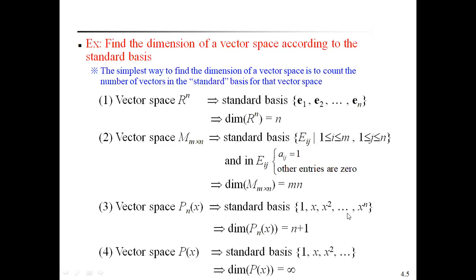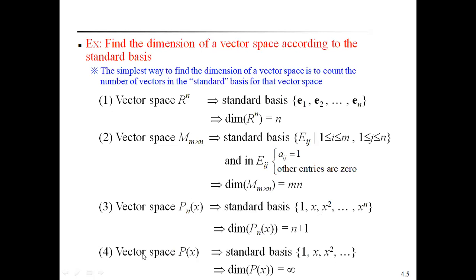Here x, x square, up to x power n, n elements, including 1, we get n plus 1 elements in the standard basis. That's why dimension of the polynomial space Pn(x) equal to n plus 1. This is the simplest way to find out the dimension of a vector space from the standard basis of the main vector spaces.